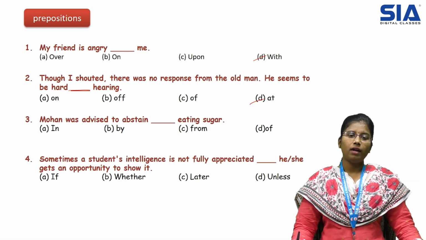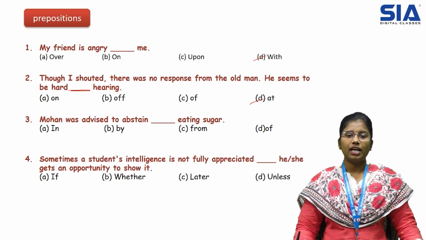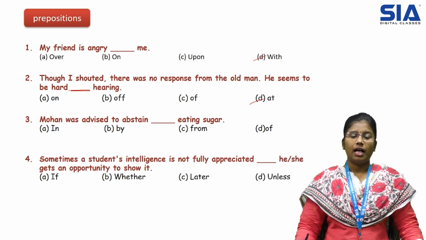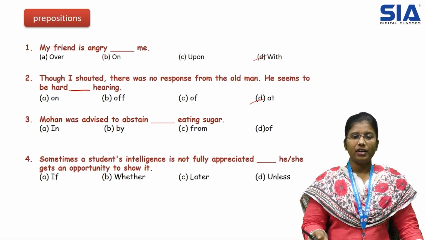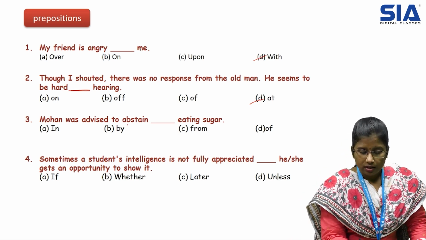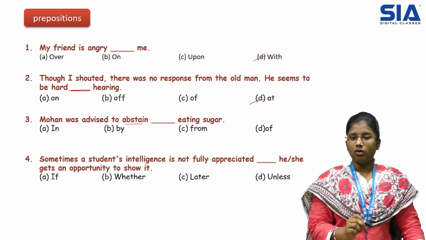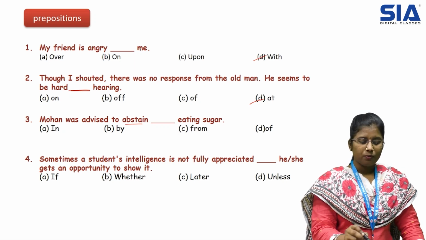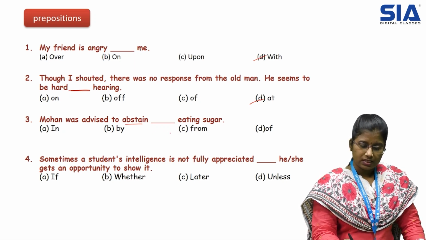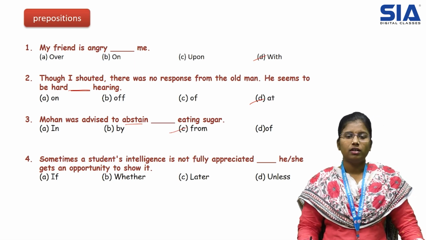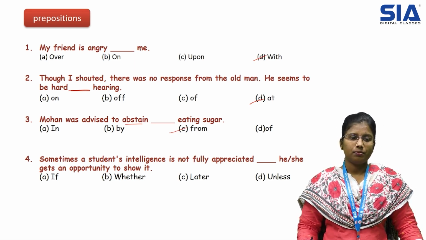Next question. Mohan was advised to abstain dash eating sugar. Here we have to consider the word before, abstain. Abstain always follows from. So Mohan was advised to abstain from eating sugar. So the correct answer is option C.